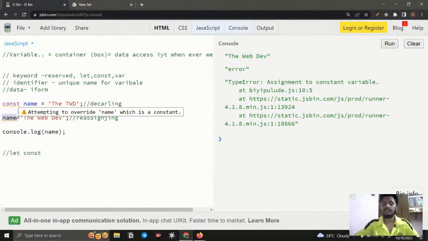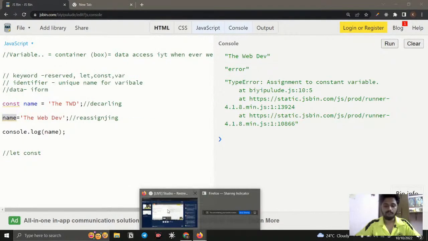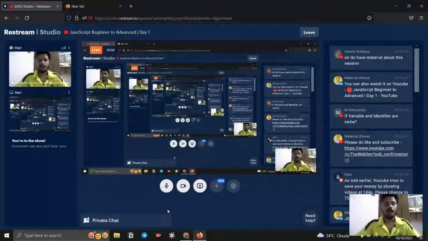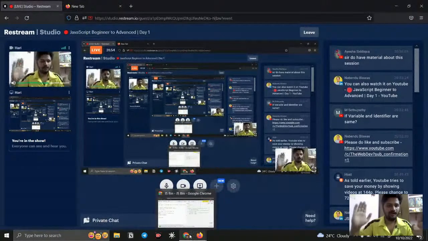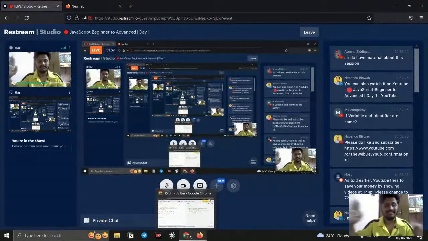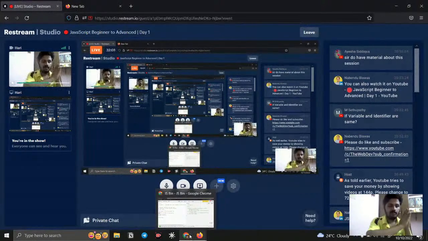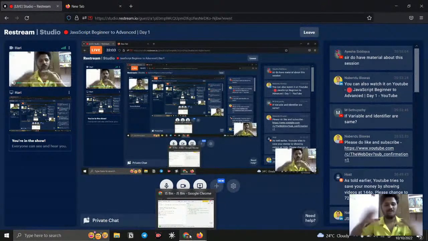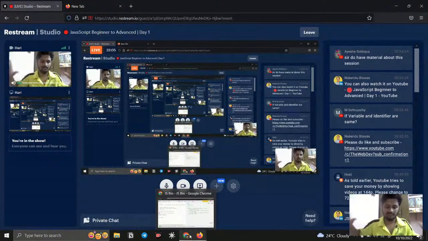So if I use let, it is going to be reassignable. Okay, so I think we are fine with that. So now you can understand what is let and what is const. Just understand this only. I will explain the difference between let and const later. It is totally a different thing. There is so much we need to discuss before we go into that discussion. Okay, so this is the thing.